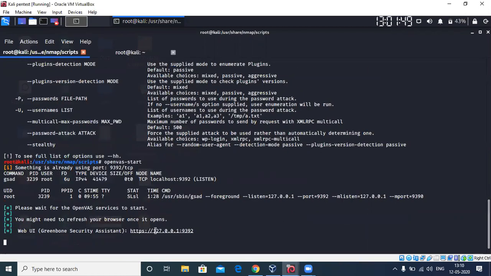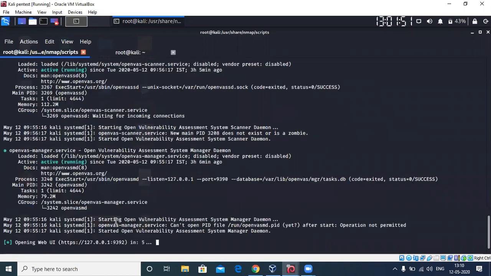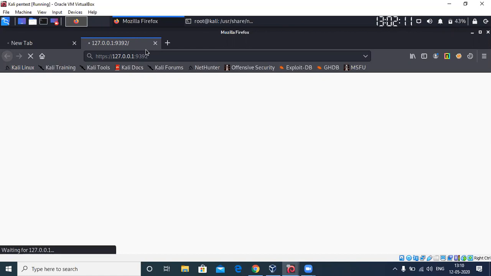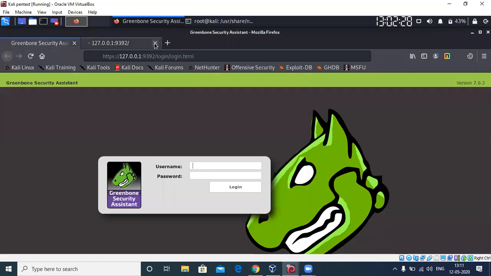It started, and this is a web interface again, so it will be hosted on your localhost on port 9392.